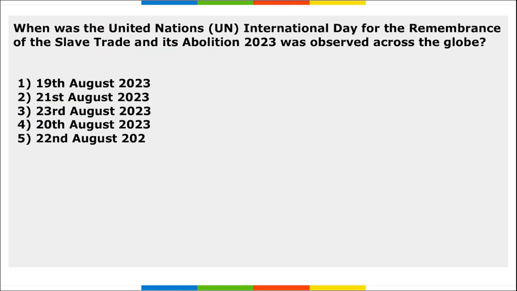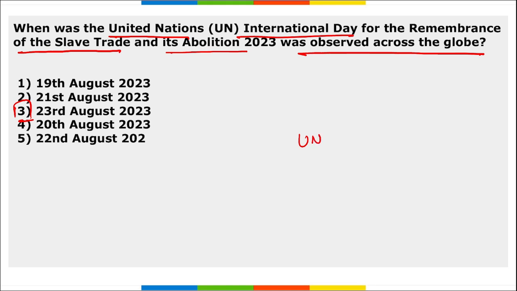Next is, when was the UN International Day for the Remembrance of the Slave Trade and its Abolition observed across the globe? So we observe this day when? On 23rd of August. Correct? This day also pays tribute to those who worked hard to abolish the slave trade and slavery throughout the world. This day is observed by UNESCO and it was first observed in 1998.